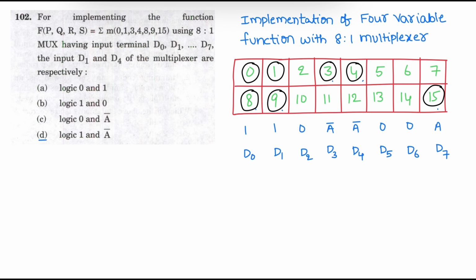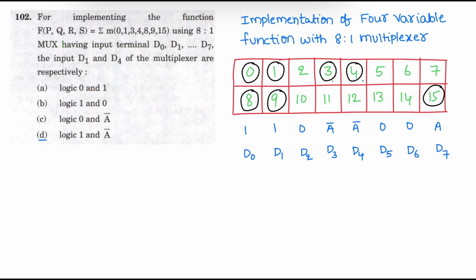In the first column, both minterms are circled. The corresponding multiplexer input is 1. In the second column, both are circled. The corresponding multiplexer input is 1. In the third column, both are not encircled. The corresponding mux input is 0. In the fourth column, A bar is applied to the corresponding multiplexer input because the first row minterm is circled. Similarly, in the next column, both are not circled, so 0 is applied. Here also both are not circled, 0 is applied. Here 1 is applied to the corresponding multiplexer input in the last column because the minterm in the second row is circled and the minterm in the first row is not circled.